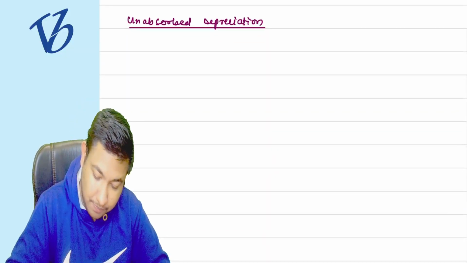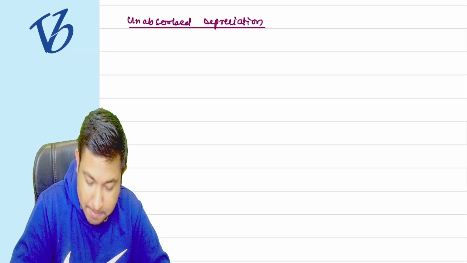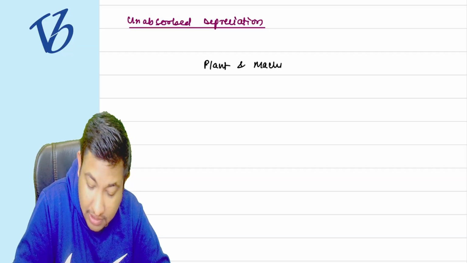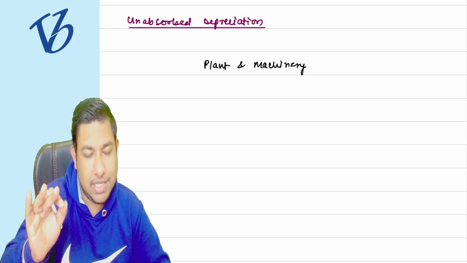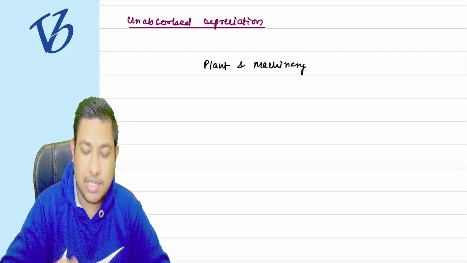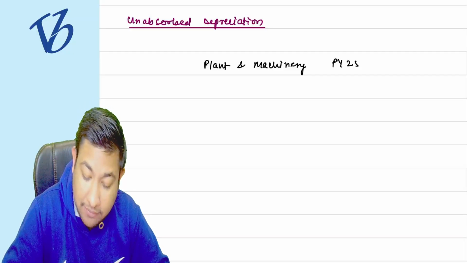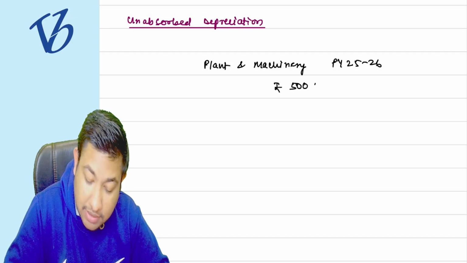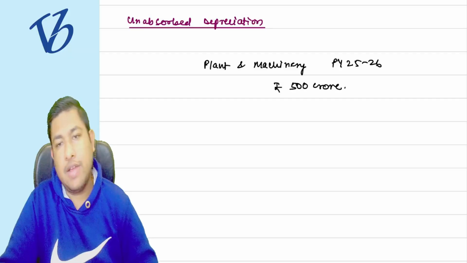Suppose I have a plant and machinery which I purchased this year, that is, acquired and put to use in the same year, in our previous year 25-26, for rupees 500 crore.